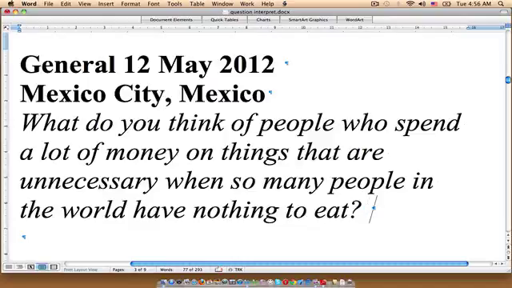Squander is a word that means waste. I'll type it here in case that's a new word for some people. Squander money. So it is argued that people who squander money when so much of the world is poor need to change their lifestyle. So our feeling is that it is unfair, that people should think more about others when it comes to the way that they exercise their financial strength.